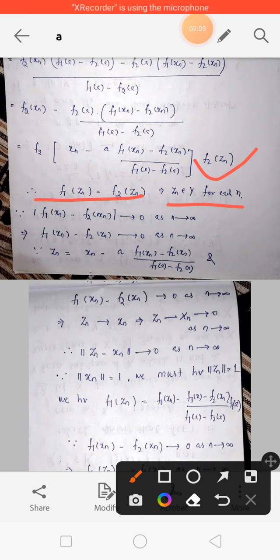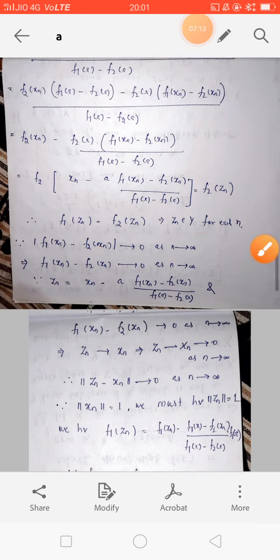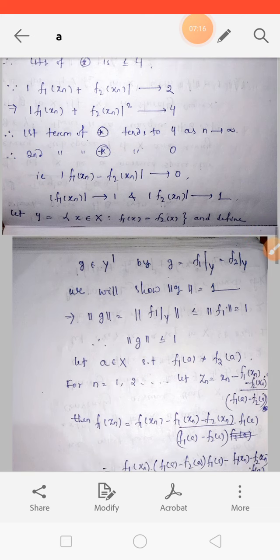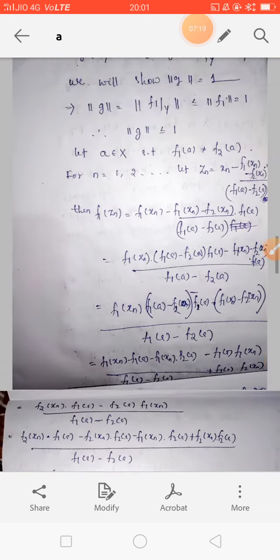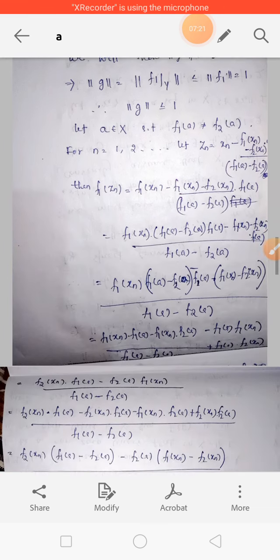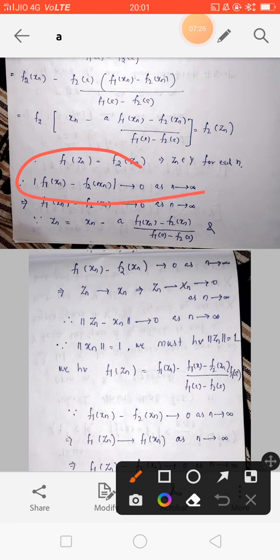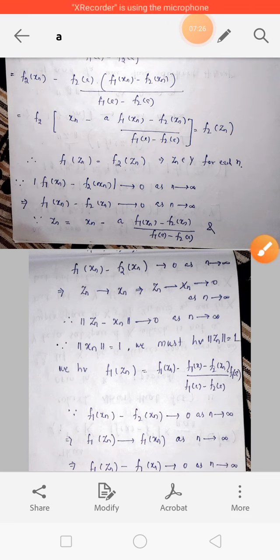Therefore f1(zn) equals f2(zn). Since we know f1(xn) minus f2(xn) tends to 0, because the norm of f equals 1, f1(xn) minus f2(xn) tends to 0 as n tends to infinity.